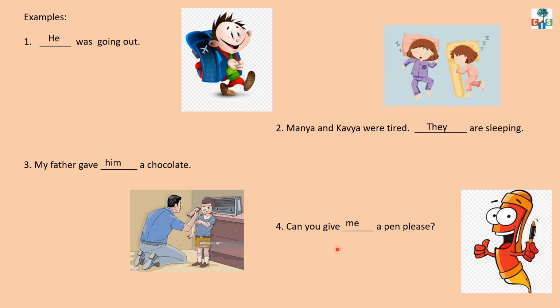Understand this thing, children, that object pronouns are always the receiver. Can you give her a pen? You can use her also. So like this you will use subject pronouns and object pronouns. Subject pronouns are used before the verb and object pronouns are used after the verb, and they are the receivers.